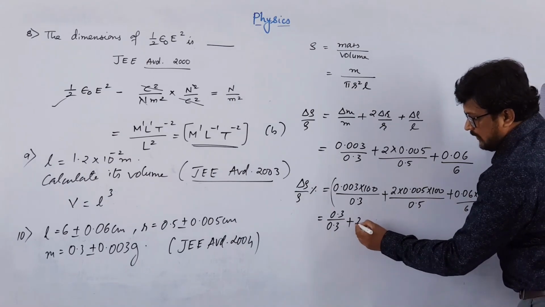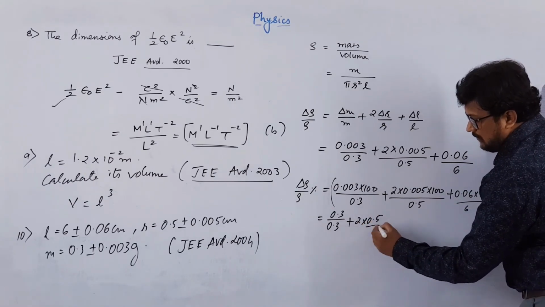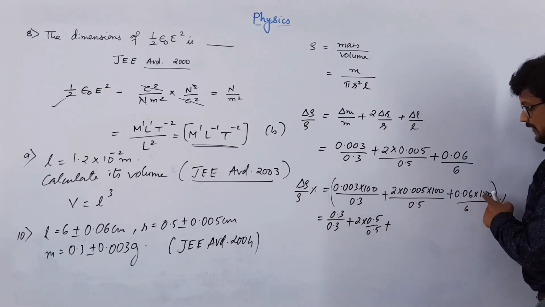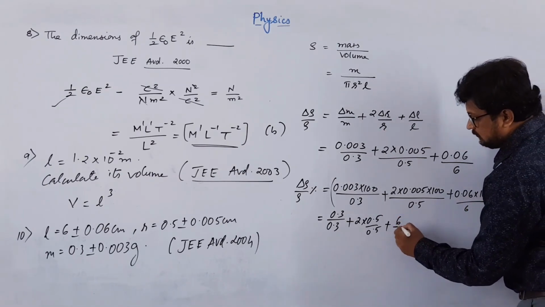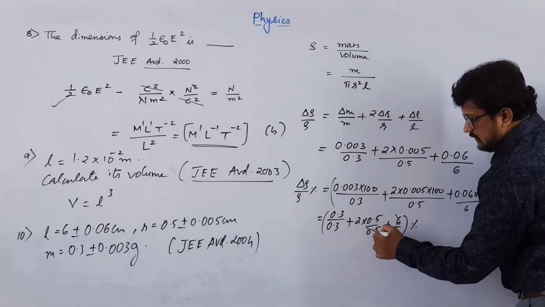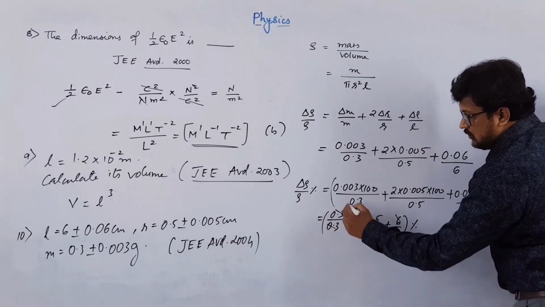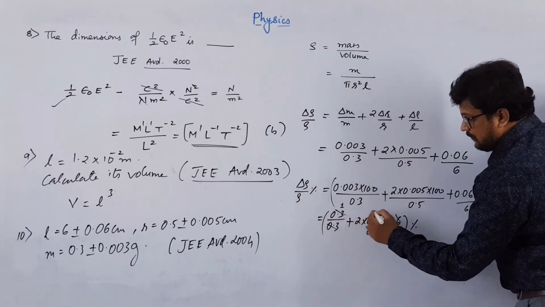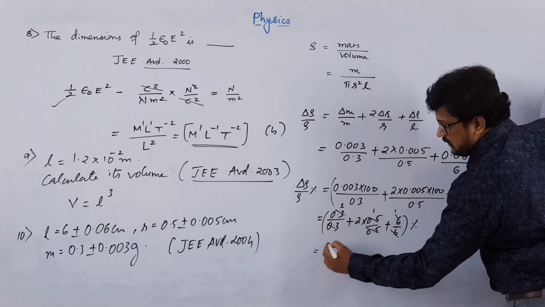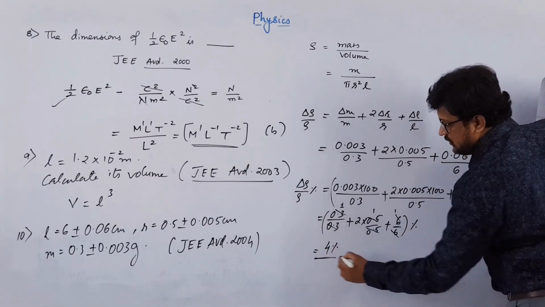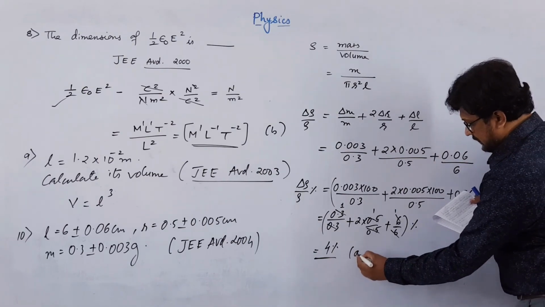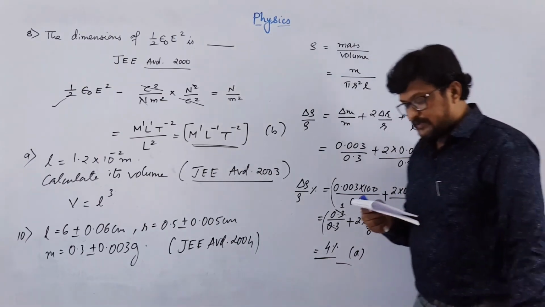So you can write 2 into 0.5 by 0.5, plus 0.06 into 100 is 6 by 6 percent. So this will be 1, this will be 2 and this is 1. So 1, 2 ones are 2, 2 plus 1 is 3, 3 plus 1 is 4. So the answer will be 4%. So the correct answer is 4%, option A.